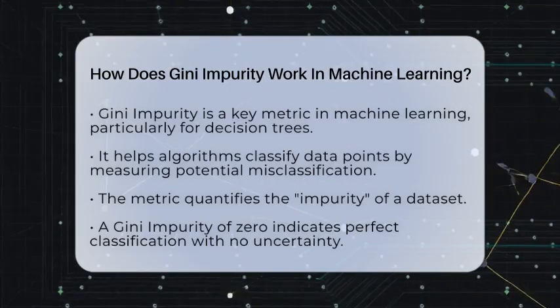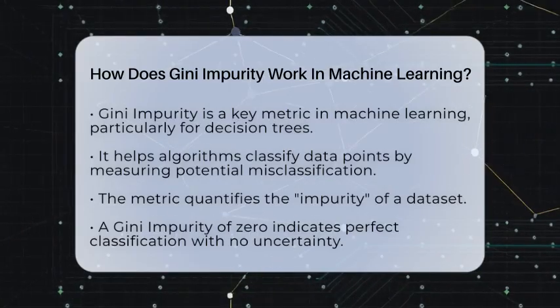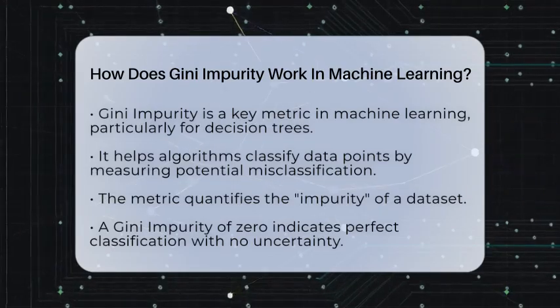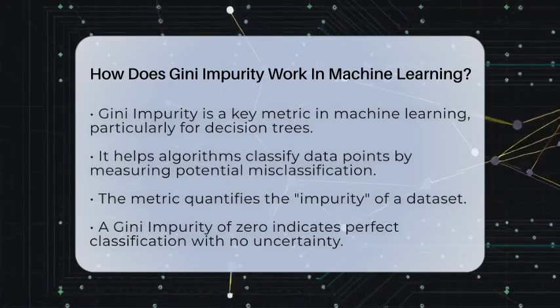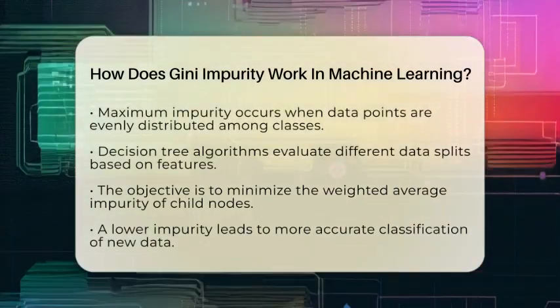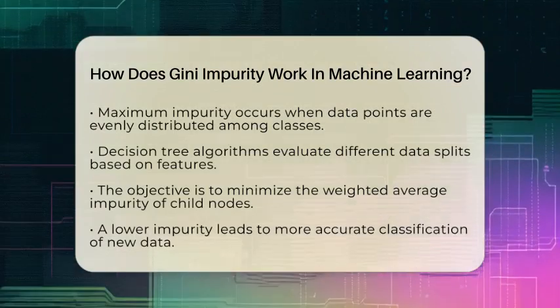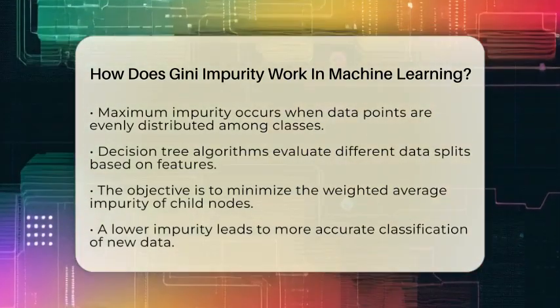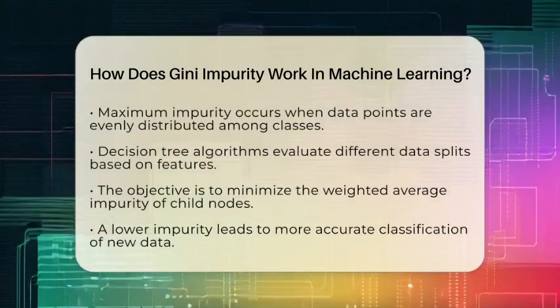If all data points in a subset belong to the same class, the Gini impurity is 0. This indicates perfect purity, meaning there is no uncertainty in classification. On the other hand, if the data points are evenly split among different classes, the impurity is at its maximum. This reflects high uncertainty about how to classify the data.